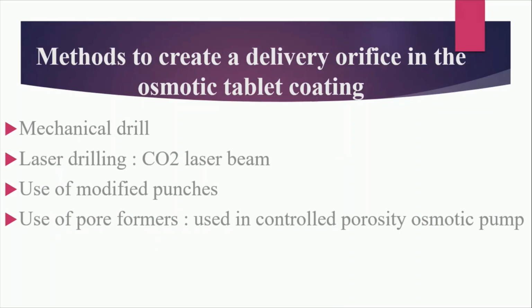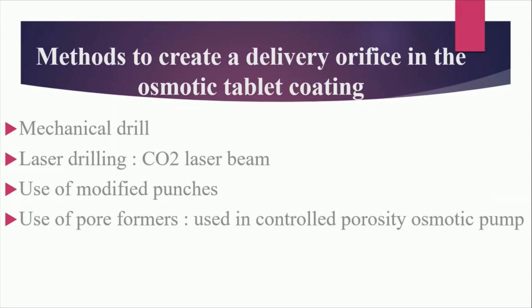Now, how to create the orifice on the semi-permeable membrane? We can prepare the orifice by mechanical drill. We can prepare it by laser drilling.